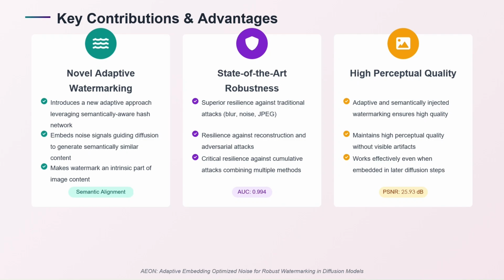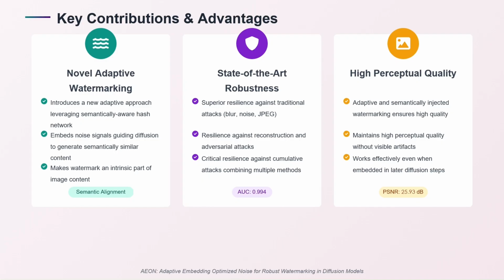The key contribution of the proposed approach and the advantages are the novel adaptive watermarking, which embeds the watermark in semantically similar noise, and then the noise is guided through the diffusion probabilistic model, and then we get a watermarked image that becomes an intrinsic part of the image, which gives us semantic alignment. This gives us state-of-the-art robustness and superior performance on traditional attacks. This shows resilience against reconstruction and adversarial attacks, and the cumulative attack also shows better promising results in the proposed approach.